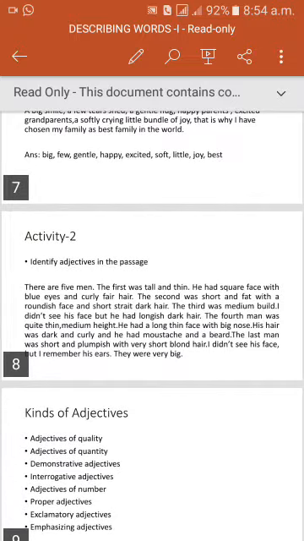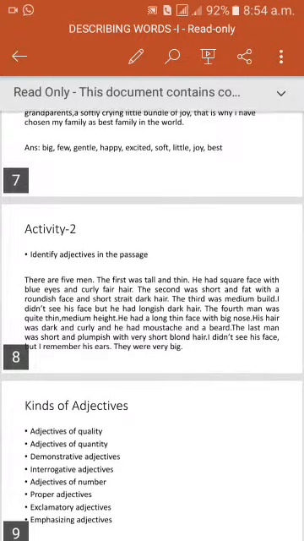The fourth man was quite thin, medium height. He had a long, thin face with a big nose. His hair was dark and curly and he had a mustache and a beard. The last man was short and plumpish, with very short blonde hair. I didn't see his face, but I remember his ears. They were very, very big.